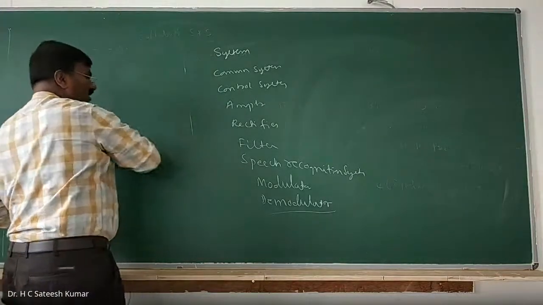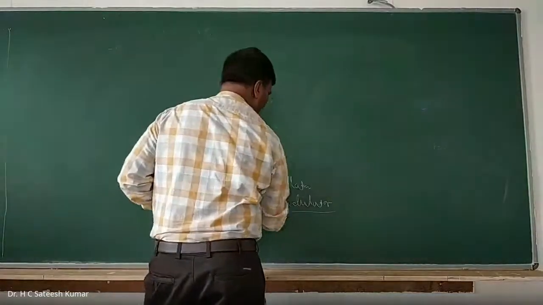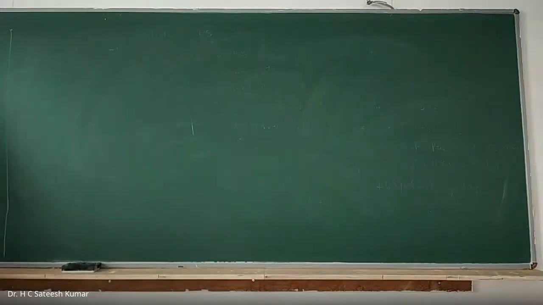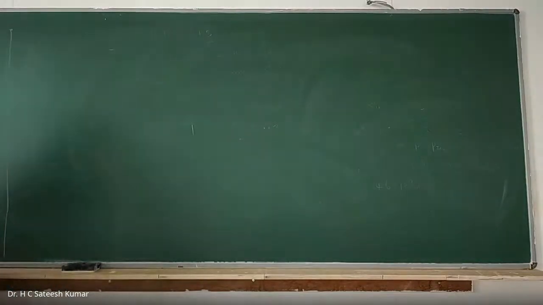Now I'll start with module number 1, which includes the definition also. Let us move on to the first module and how exactly we represent it. Now let us go with the classification of signals.